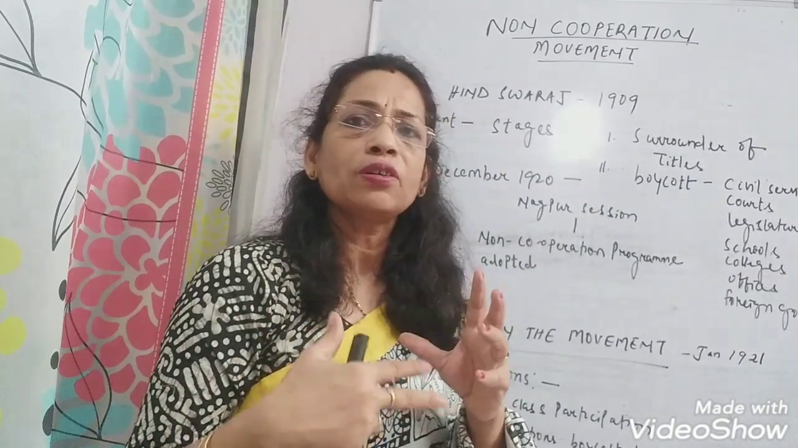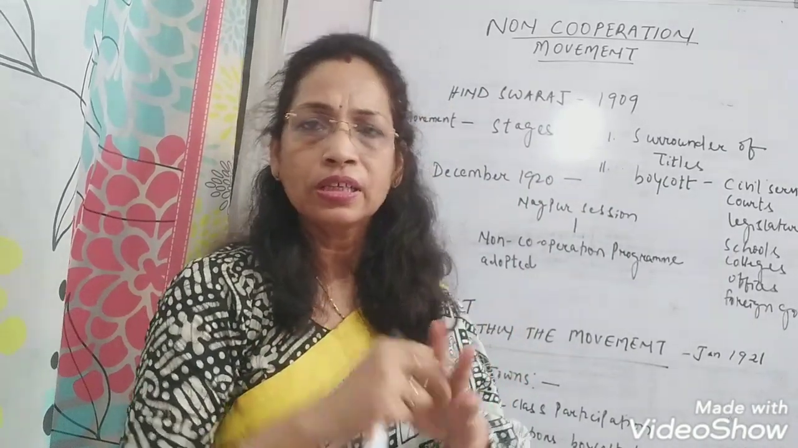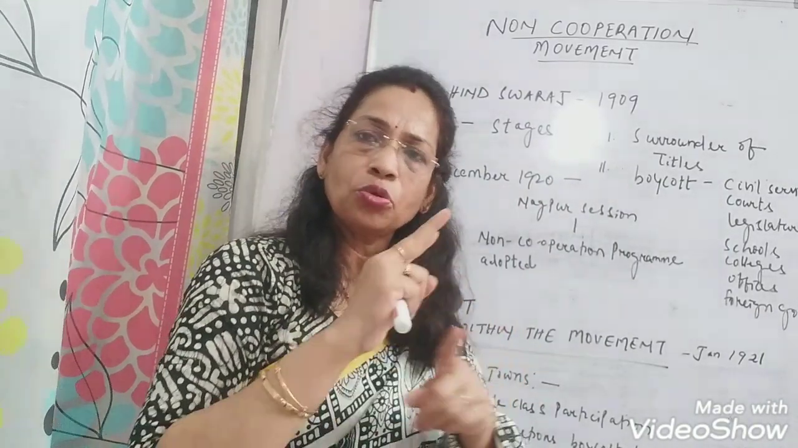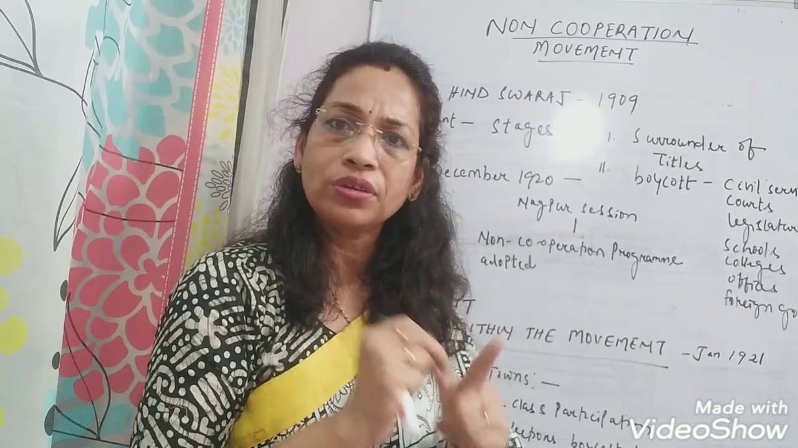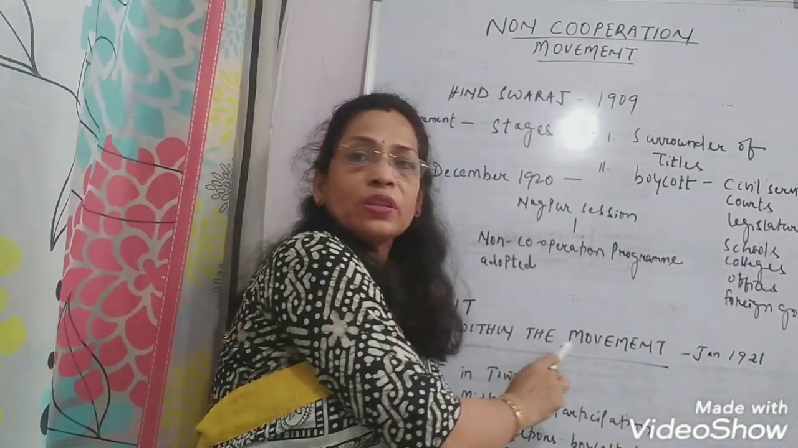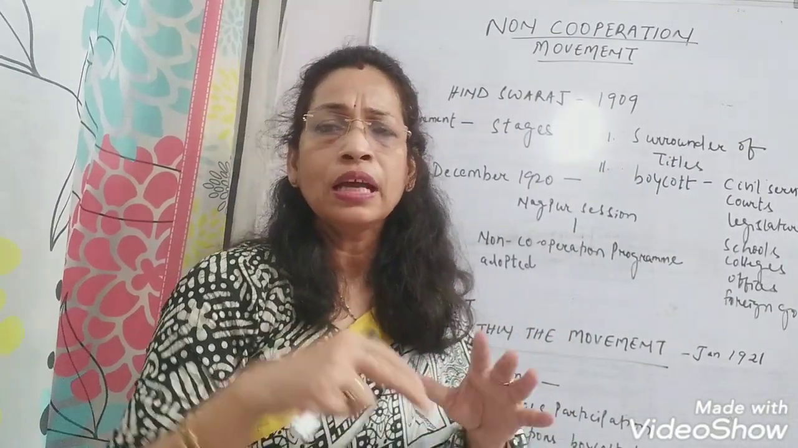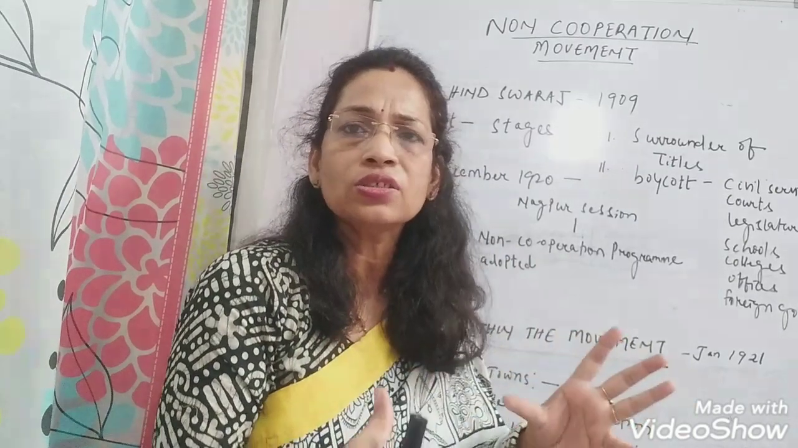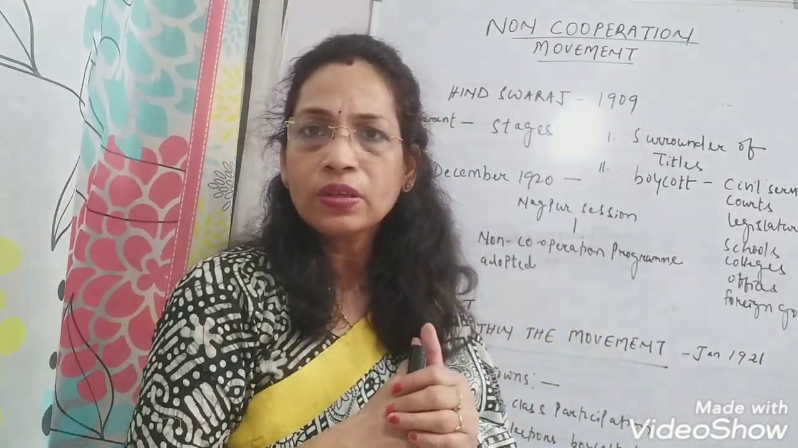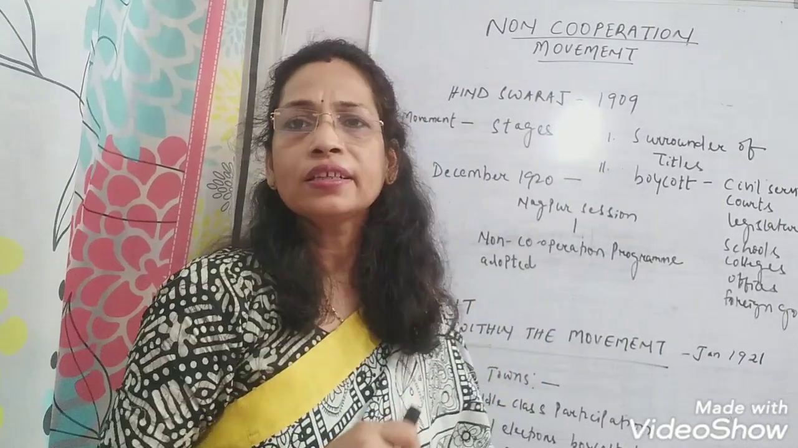Next we will discuss the various strands of the non-cooperation movement. Non-cooperation and the Khilafat movement went together. Both of them started in January 1921. So next we will discuss the different strands within the movement. It means how various groups of people had various aspirations regarding the non-cooperation movement. First we will discuss the movement in towns.